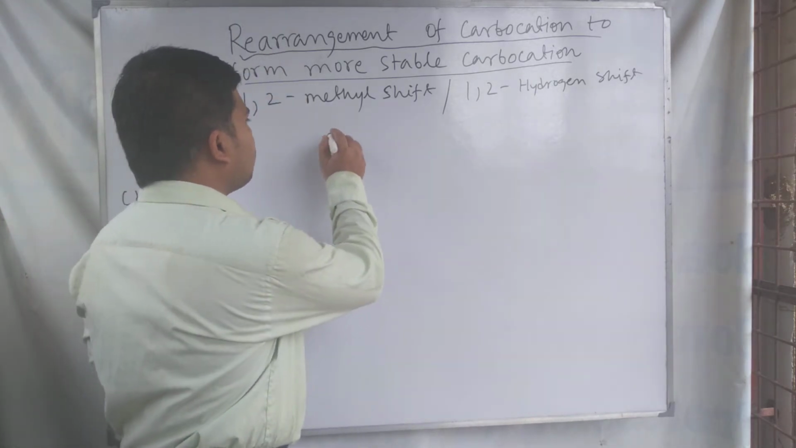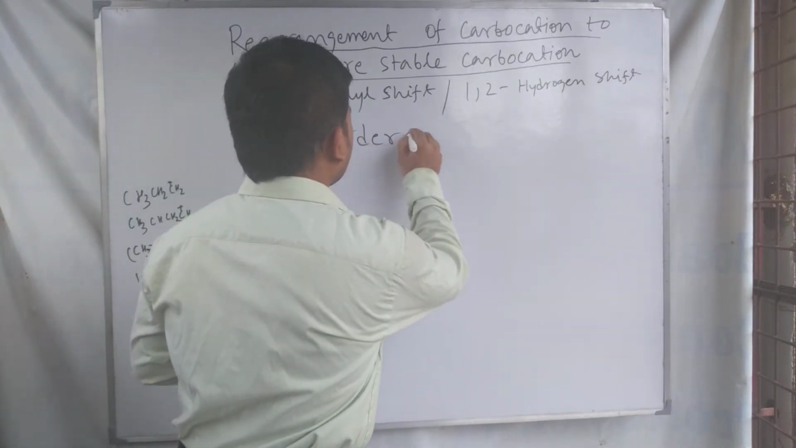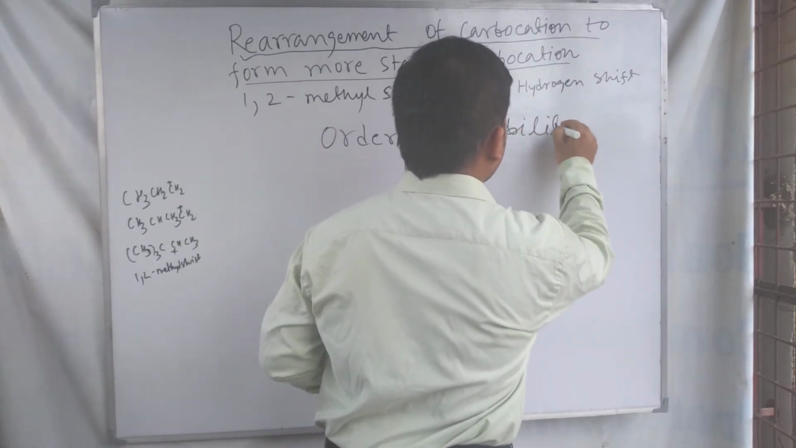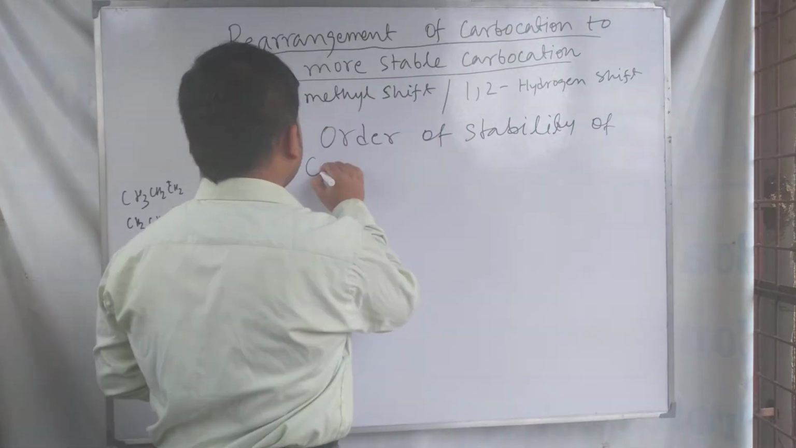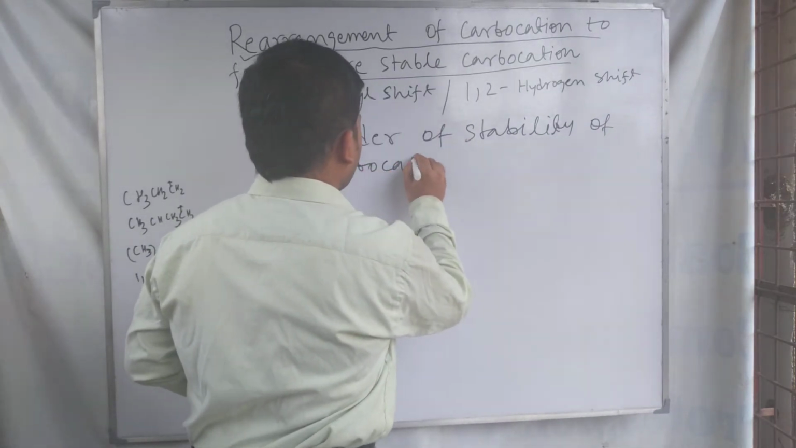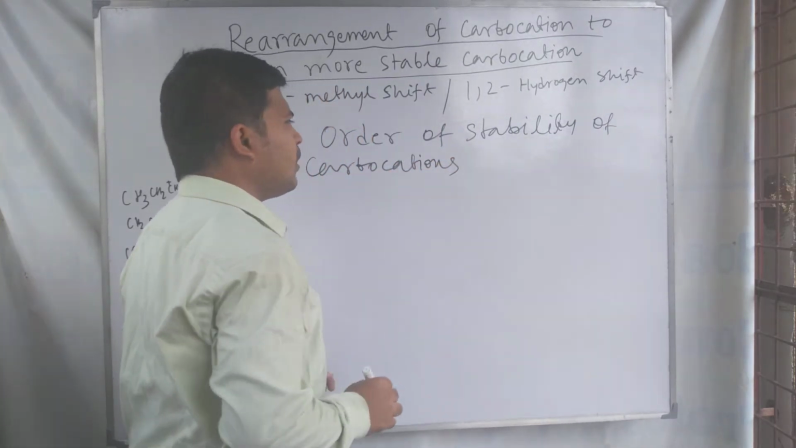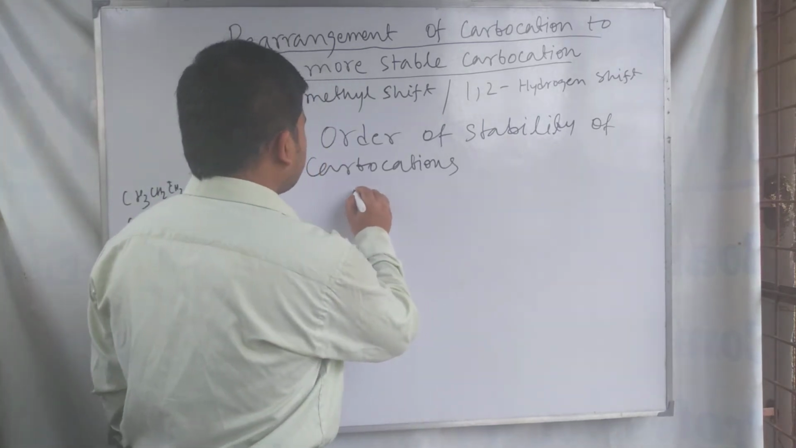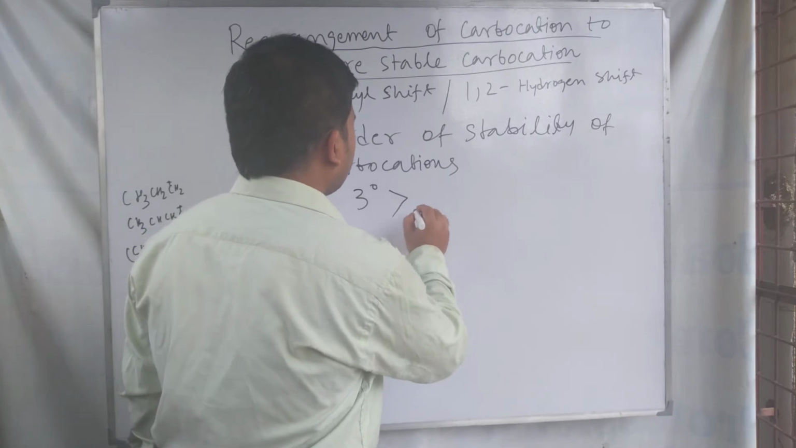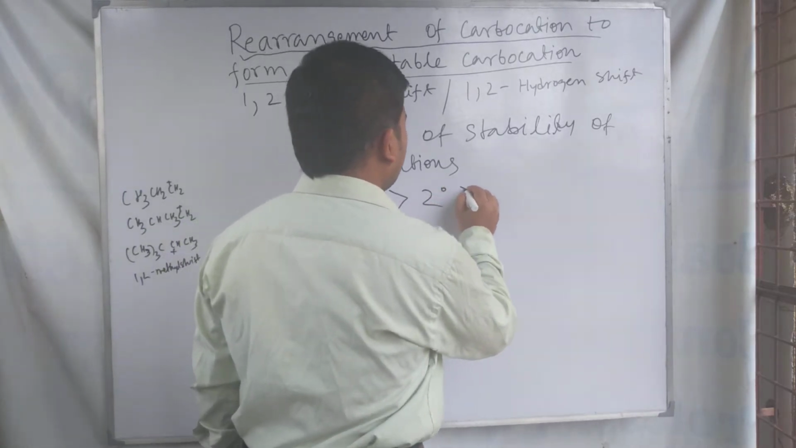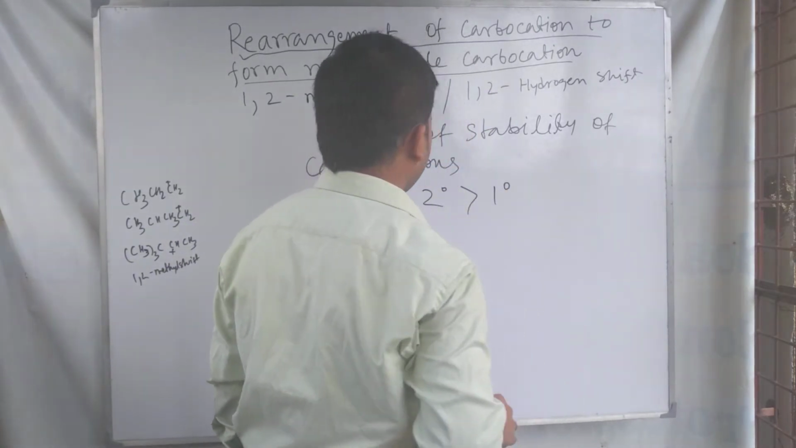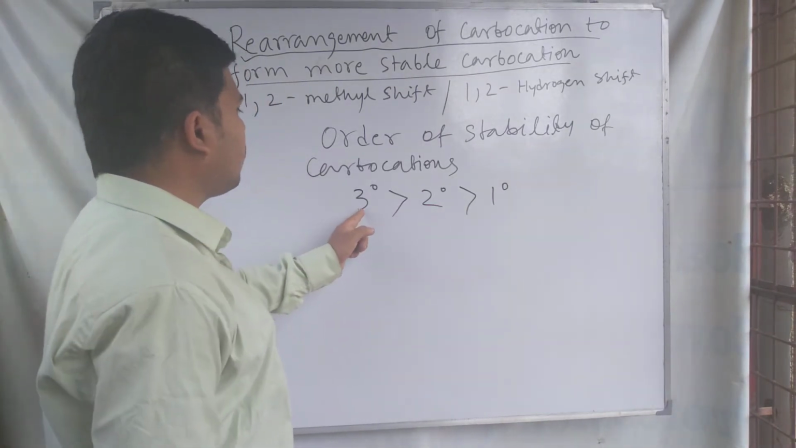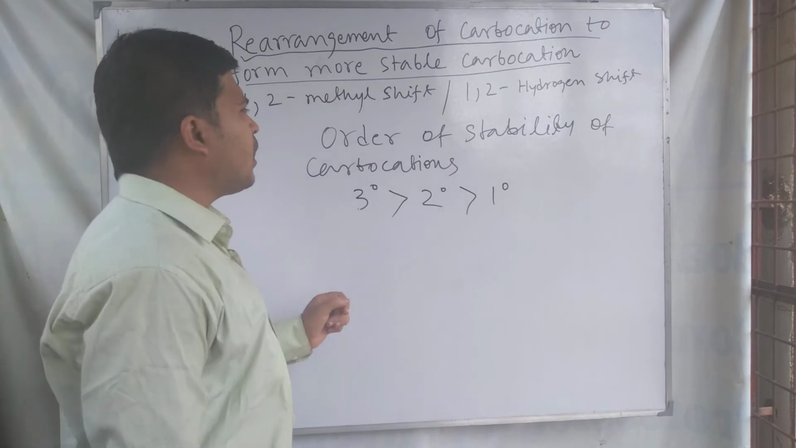Actually, the order of stability of carbocation: if we say the order of stability of carbocations, tertiary carbocation is more stable than secondary and then primary. Means primary carbocation is least stable and the tertiary carbocation is the most stable carbocation.